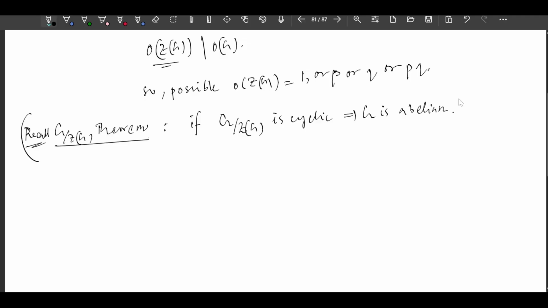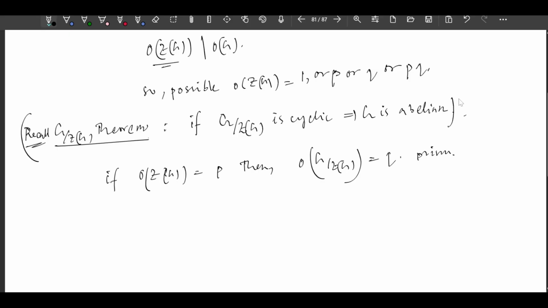So if order of ZG is P, then order of G by ZG is what? Is Q, right? Is prime. This implies G by ZG is cyclic. This implies G is abelian, right? So we are done.